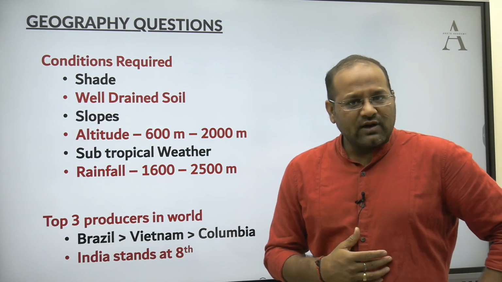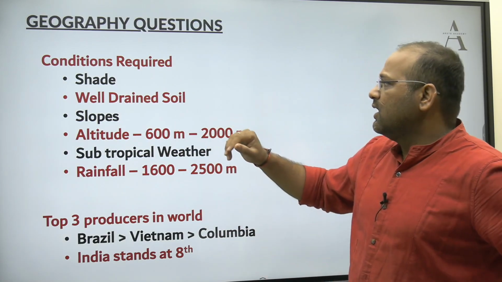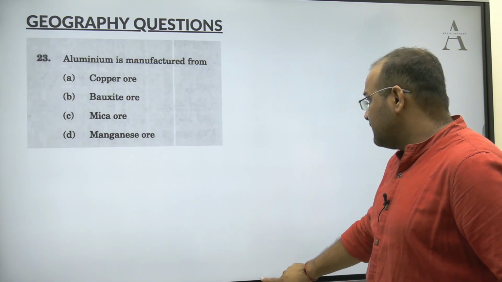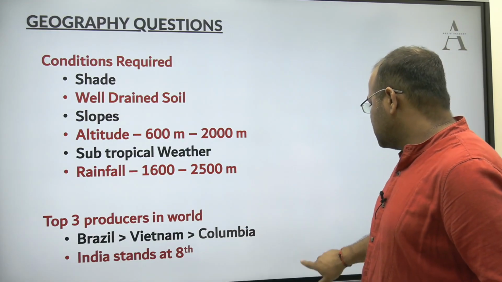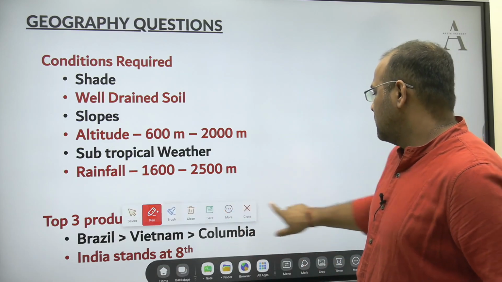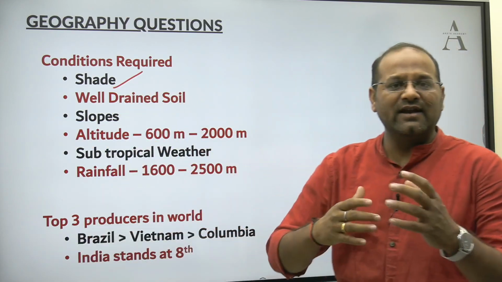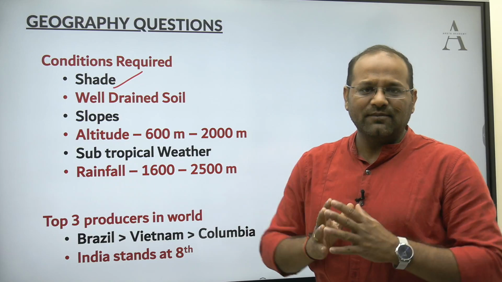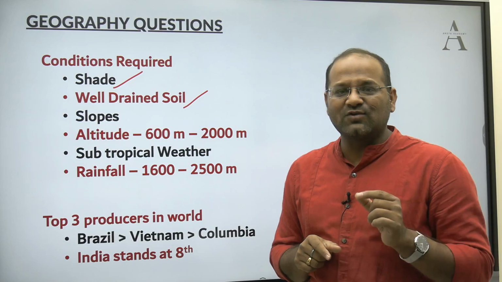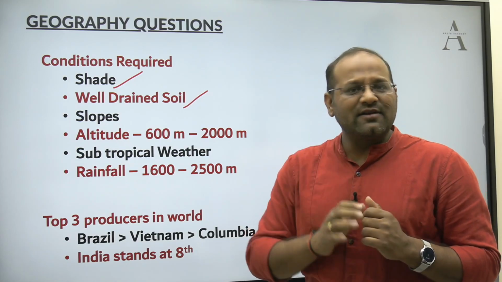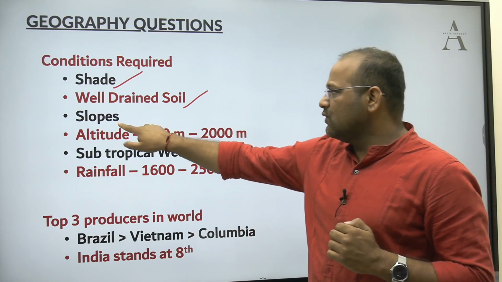Now there are certain conditions required. Like this, you should prepare the conditions required for other crops as well. We know that when we read in NCERTs, there we read about the different types of climatic conditions. So we need shade, and as I told you, we need silver oak trees to provide shade to the coffee plants. Well drained soils: we have already covered under soil that laterite soils are very suitable for tea and coffee plantation. Laterite soils are well drained soils, and generally you will find them on slopes.